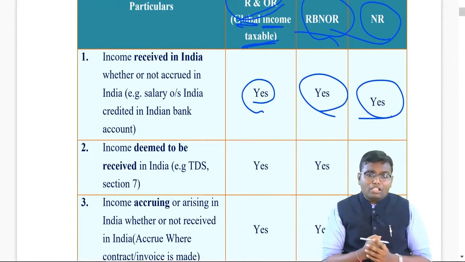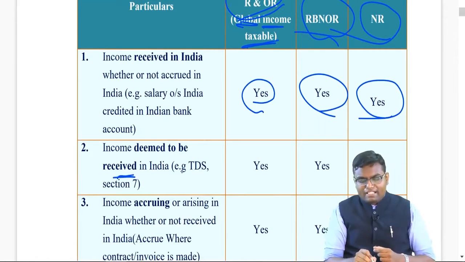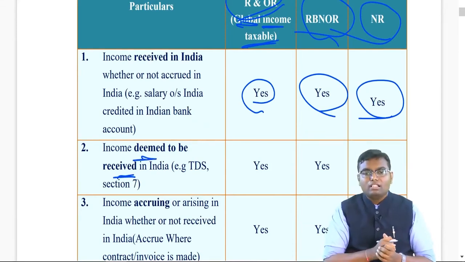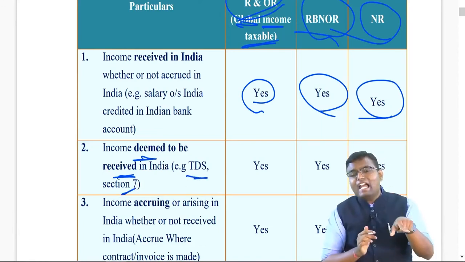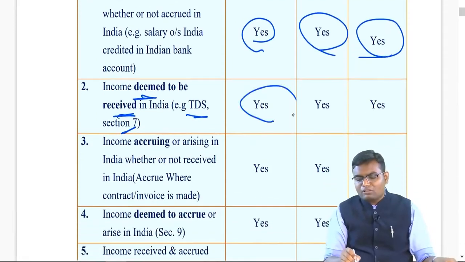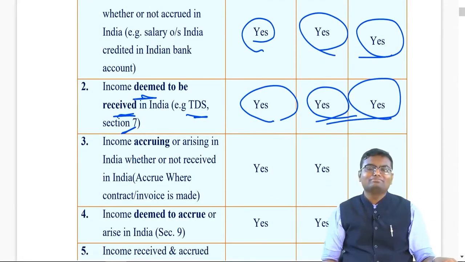But if your income is deemed received in India, deemed received, it is actually not received. You are assuming it is received. Like your provident fund amount, employer's contribution to PF, like TDS that we'll learn in future. Still India came into the picture. This income is also taxable to all three categories.